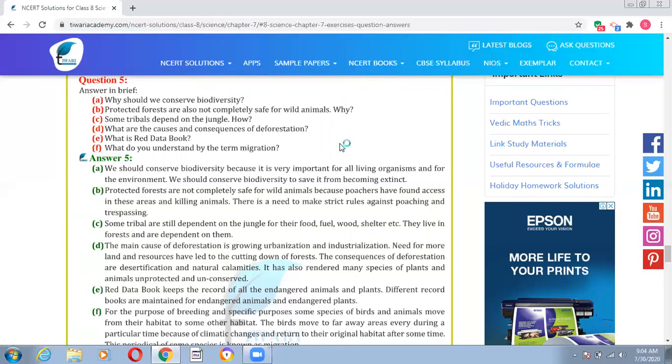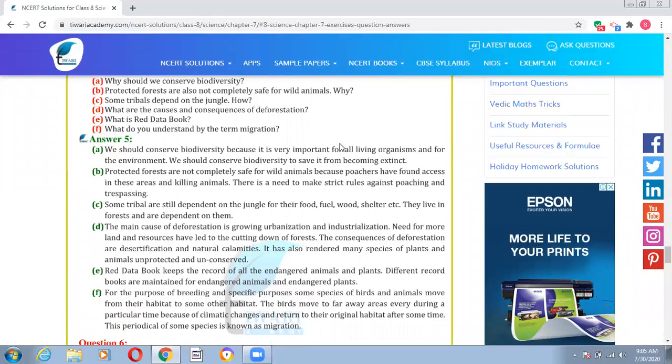What are the causes and consequences? We have already discussed that. What is the Red Data Book? It's a book which keeps a record of all endangered animals and plants. What do you understand by the term migration? For the purpose of breeding and other specific purposes, some birds and animals move from their habitat to some other habitat when the conditions are not acceptable for them. Due to climatic changes, they travel from one place to another. When the conditions become favorable, they come back to their original place.